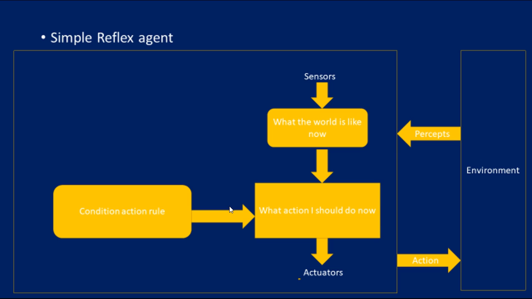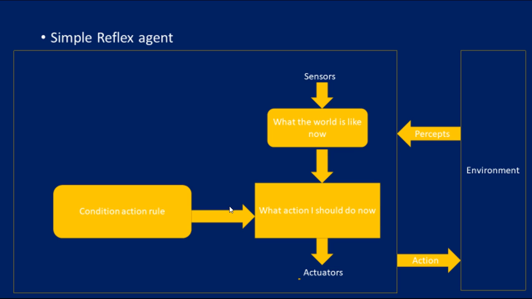So through the environment, it perceives, and through sensors it thinks what the world is like now and what action it should do now. Based on the condition action rule, the actuator will perform an action on the environment. This is what the simple reflex agent is.